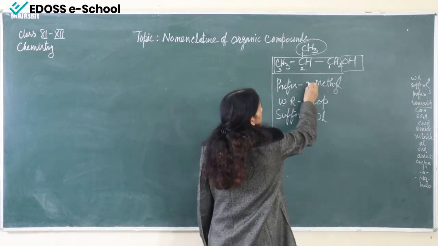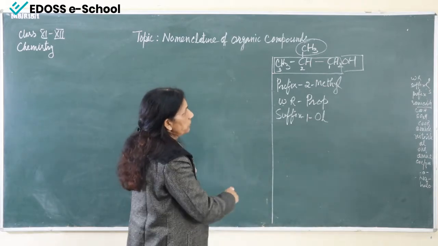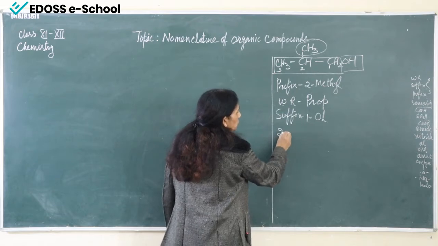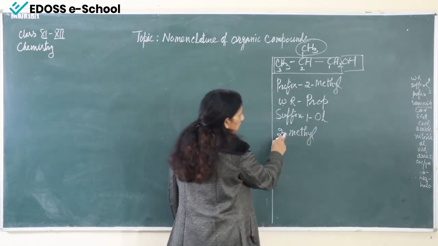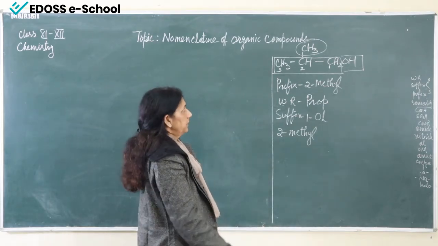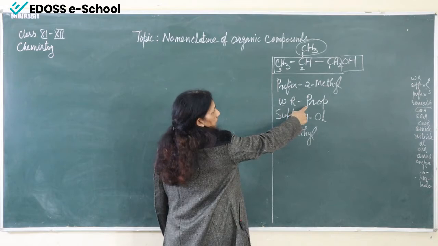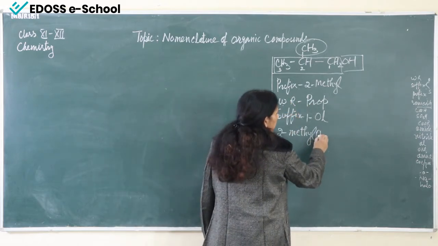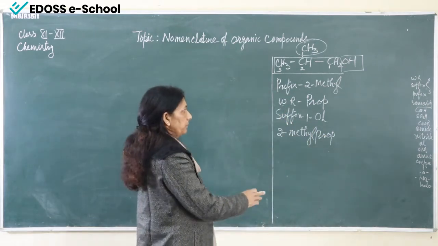So the prefix is methyl, and methyl is at the second carbon atom. So what will be the IUPAC name? First we will write the prefix. So we will write 2-methyl. After writing 2, we have to put a small hyphen. So 2-methyl, and after that the word root comes. The word root is prop. So we will write prop here without leaving any space.